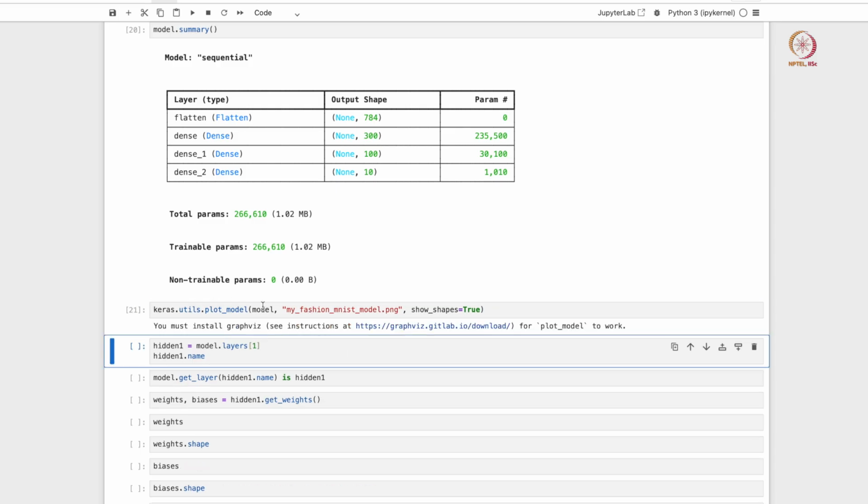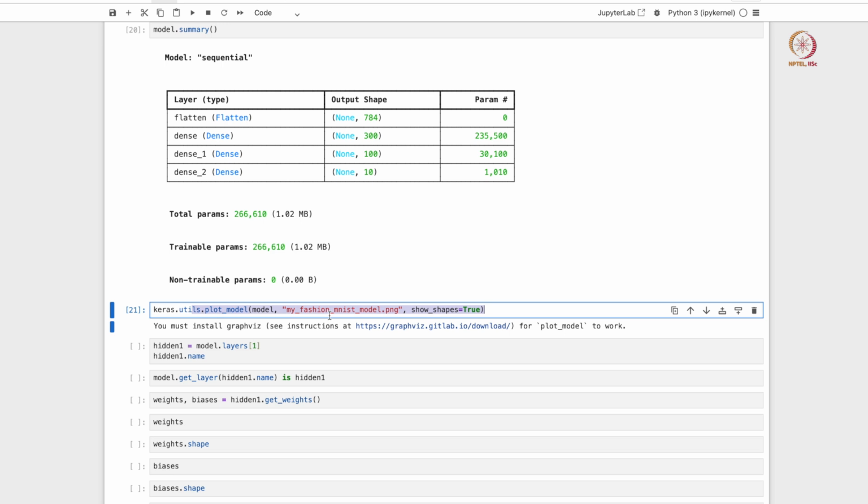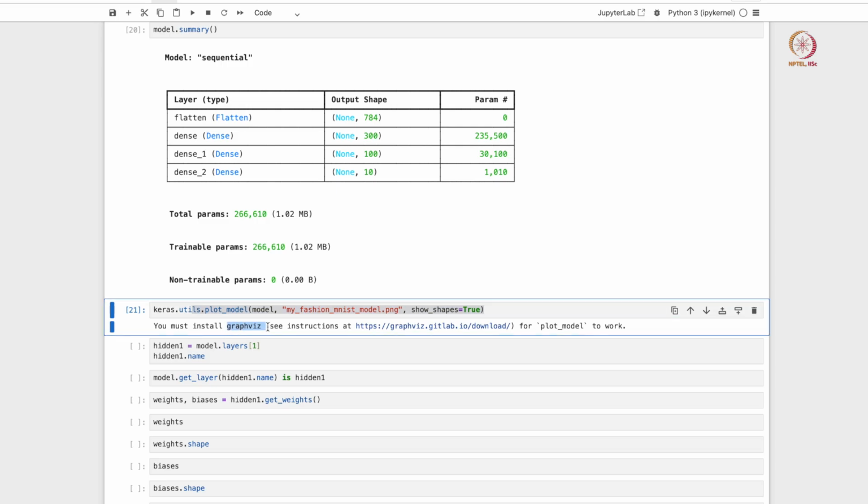You can also visualize how this neural network is structured. You can create these simple nodes followed by edges indicating how the nodes are connected, classic neural network images. You can use this line of code to generate those images, but of course you will need an additional package called GraphViz. If you have GraphViz, then this line of code will work and you can generate a nice image of your neural network.